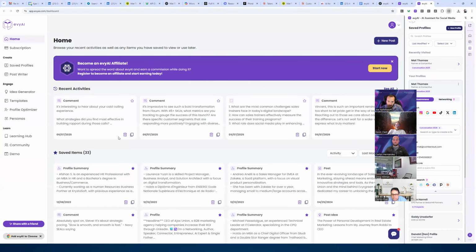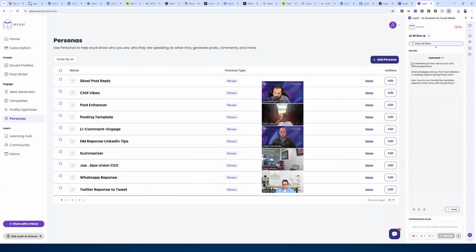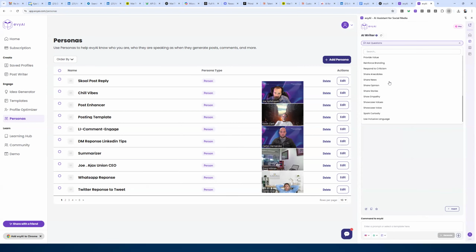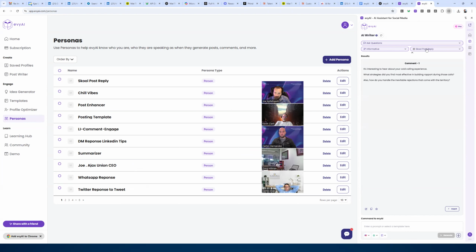When you're generating with evyAI, there's a lot of different things that you can choose from. You can choose a goal, and you have many different goals to choose. You can choose a tone, and you have many different tones to choose, but you could also choose a persona. So how do you know when you choose a goal, a tone, a persona? How do you know when you select a different language over here? How do you know which GPT to use, or when to use templates, or when to use the command box? Because there's many different things that go into making a generation.